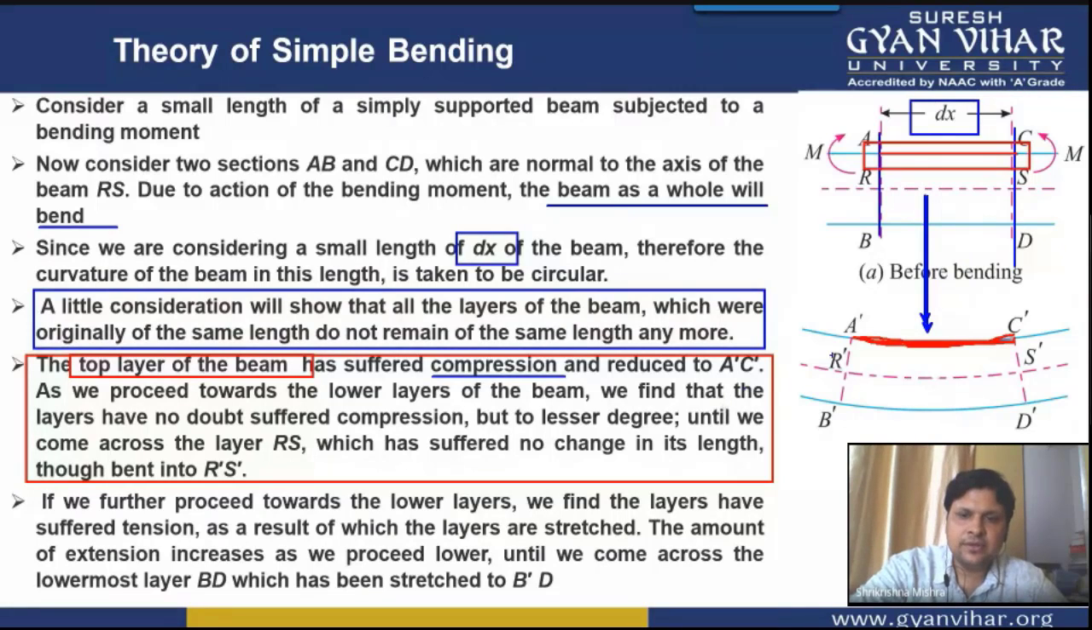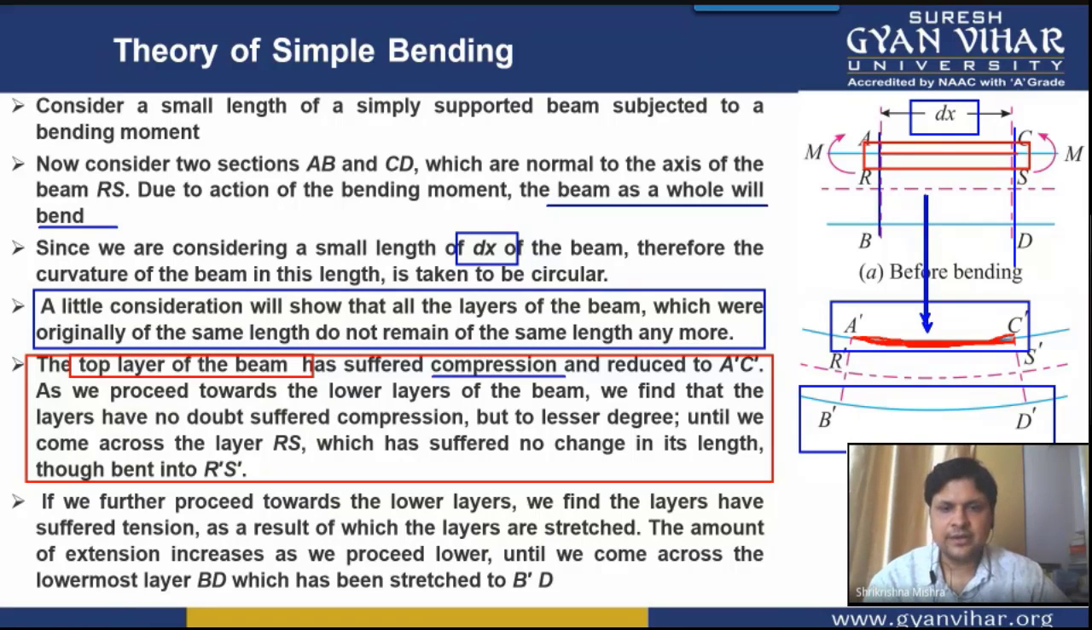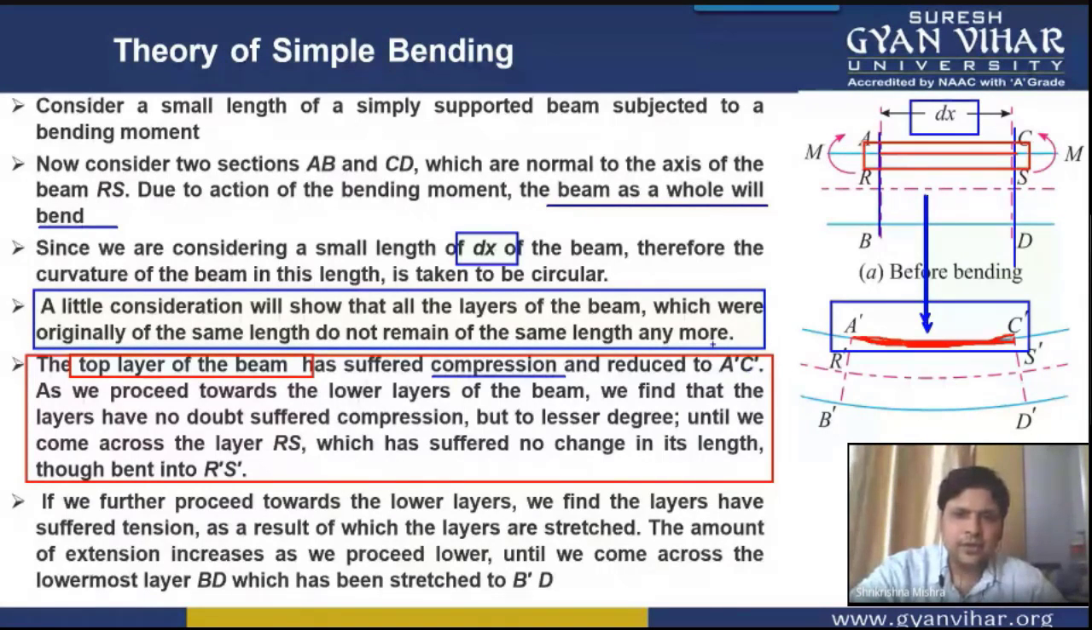That is the same thing here. It tells you that the portion AC is compressed, and the bottom layer BD is getting extended. AC is reduced to A dash C dash. As we proceed further, we will see that the bottom layer has been bent into R dash S dash.